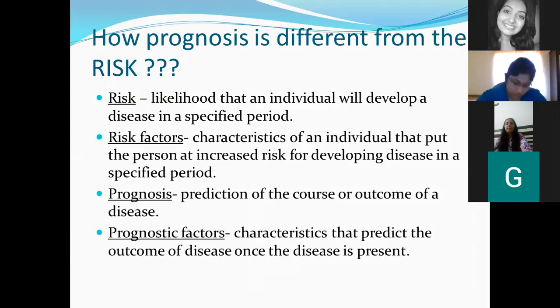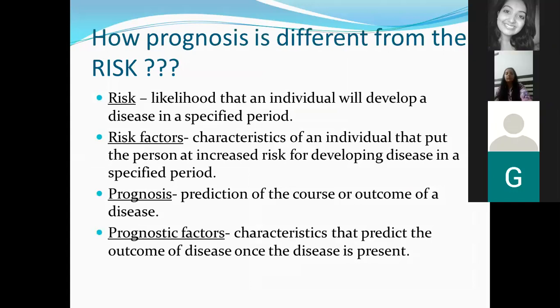Now, these terminologies are quite confusing, so this slide has been kept in order to differentiate. Risk is the probability that an individual will develop a disease. Risk factors are the ones which put an individual at a higher risk. Prognosis is the prediction of the course and outcome. Prognostic factors are similar to risk factors, which will determine whether this person is going to have a good prognosis or not. At times, your prognostic factors will overlap with your risk factors.